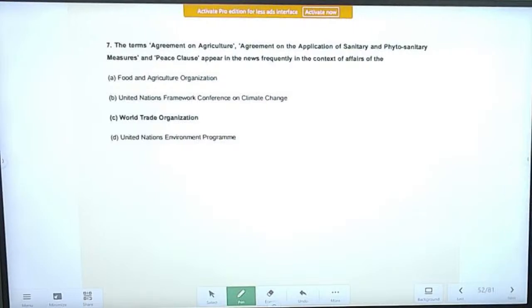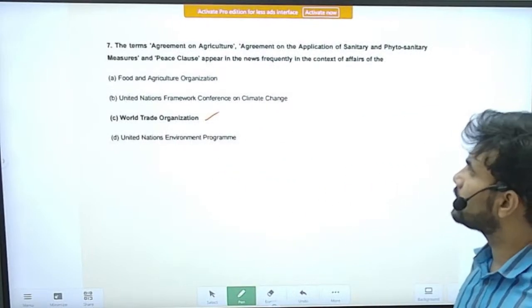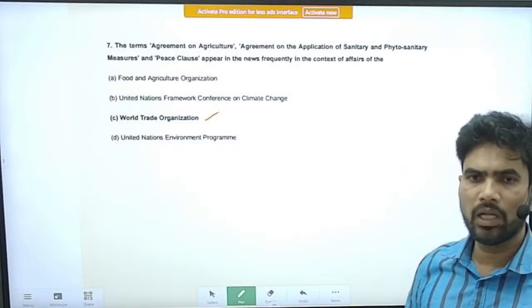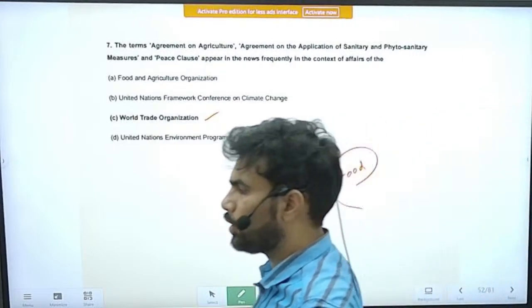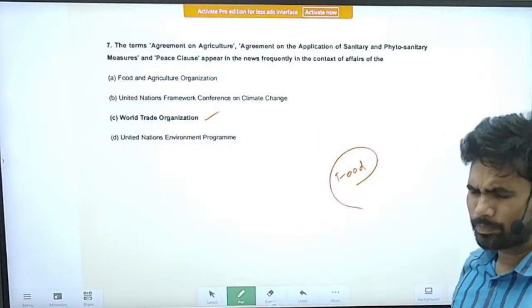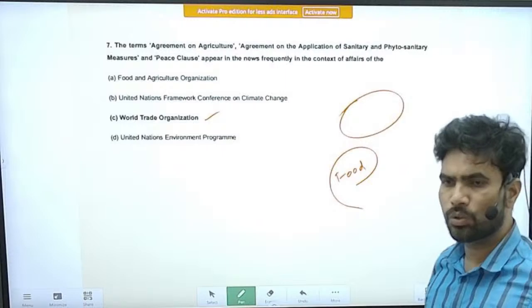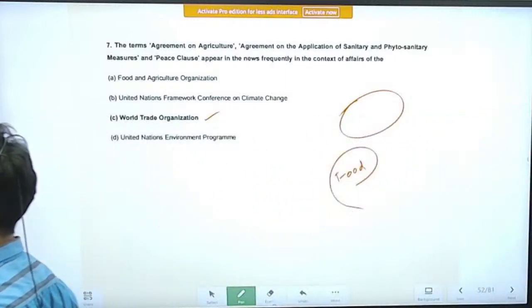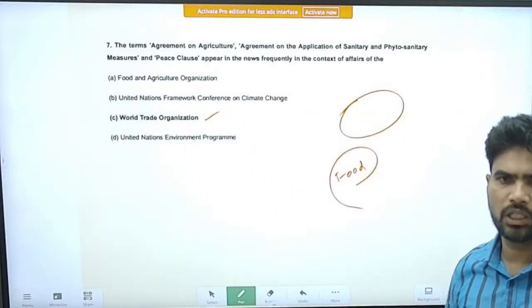The Agreement on Agriculture, the Agreement on the Application of Sanitary and Phytosanitary Measures, and the peace clause appear in the news frequently in the context of the affairs of the WTO, World Trade Organization. The peace clause is especially relevant to India. It concerns food security, the stockpiling of food grains to ensure food security for the people of India. Under the WTO there are restrictions on the food grains that can be stored, so that storage does not distort international trade.